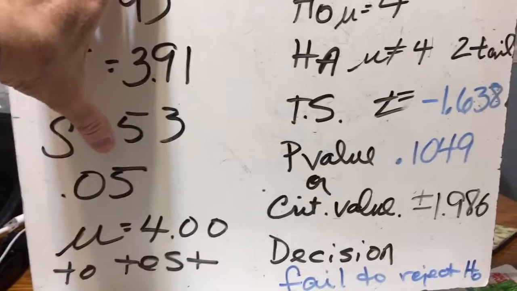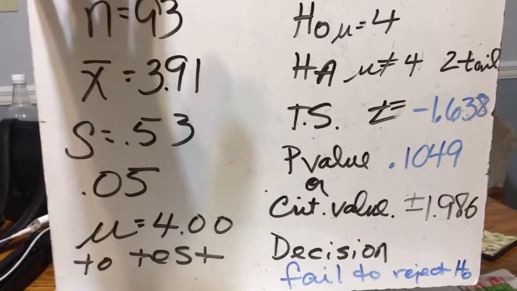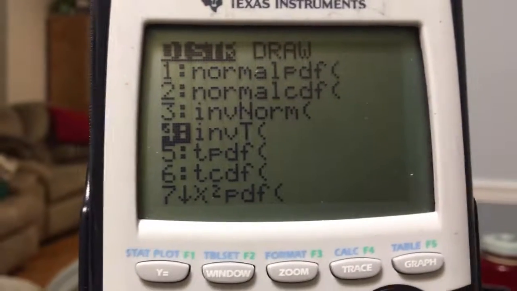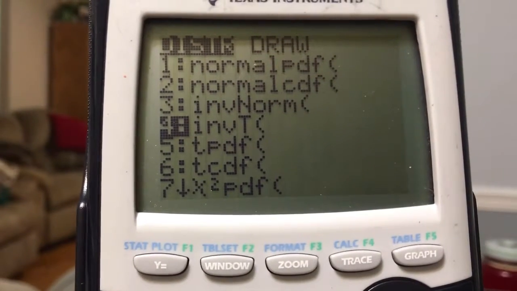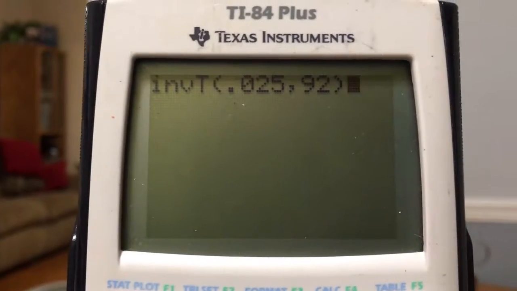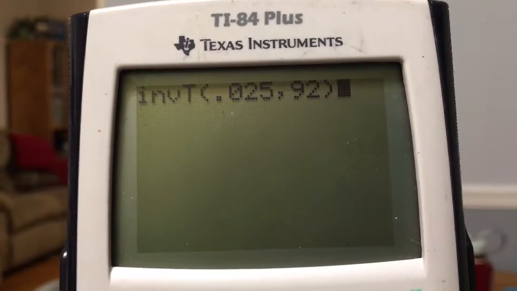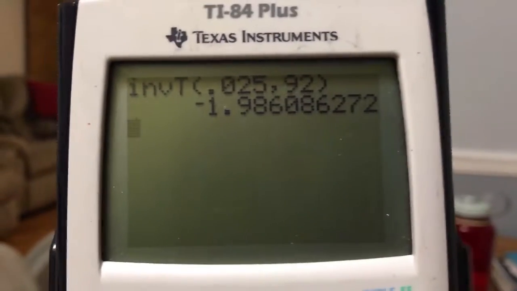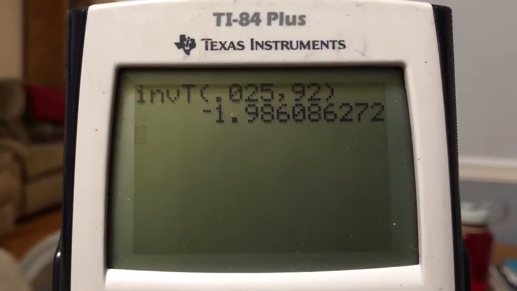So I'm going to show you the t-test and the inverse t that gives you those values. And there's the screen, and now I will go show you those t-tests. First thing I did was go to my inverse t so I could get my critical value that goes with this. So I'm going to hit enter now. And now I'm going to use the parameters, inverse t with a 0.025 and a 92 because 93 was our n. And so the 0.025 is the area in one tail. When I enter, I get negative 1.986086, and that is correct.